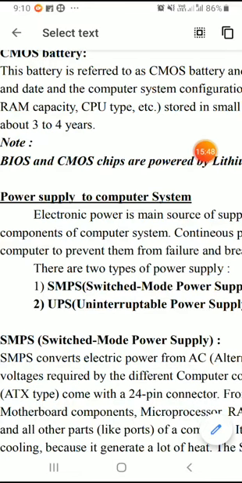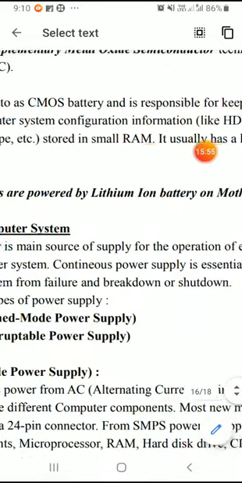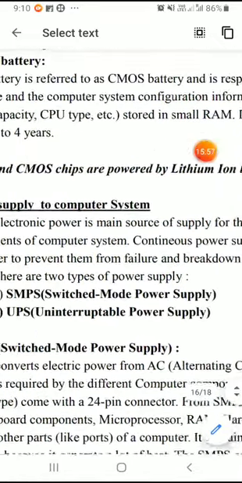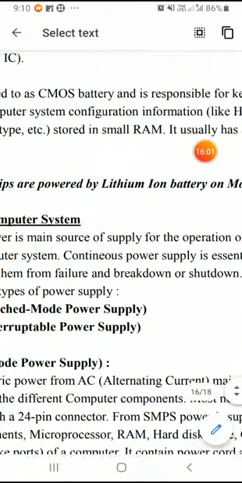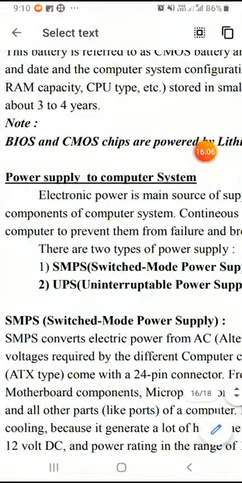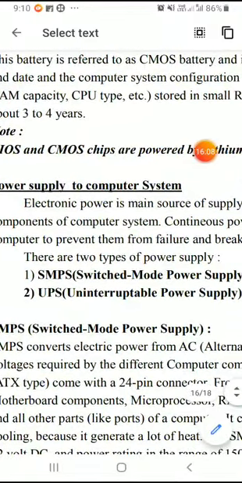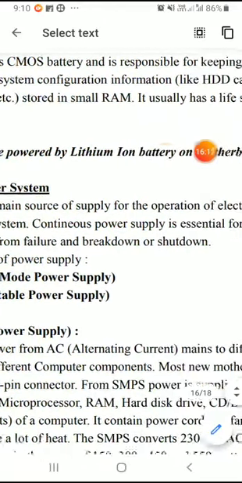Electronic power is the main power source for the operation of the electronic components of a computer system. But continuous power supply is essential in order to retain the information stored permanently and prevent the computer from being damaged, or from failure, breakdown or shutdown.